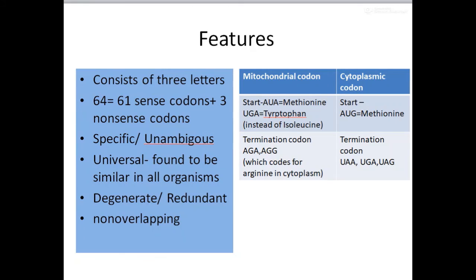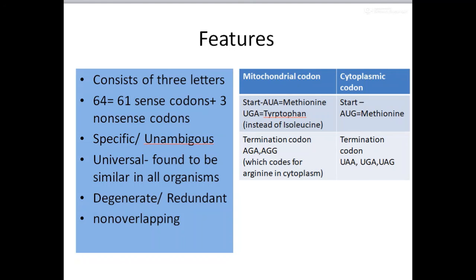Hope the various features explained by Alishba were clear to you. We will summarize right now. So let's summarize the features of the codons. They usually consist of 3 letters and there are 64 codons, among which 61 are sense codons which code for amino acids and 3 are nonsense codons which do not code for any amino acid. The codons are specific or unambiguous in nature, that is, a codon will code only for one particular amino acid.